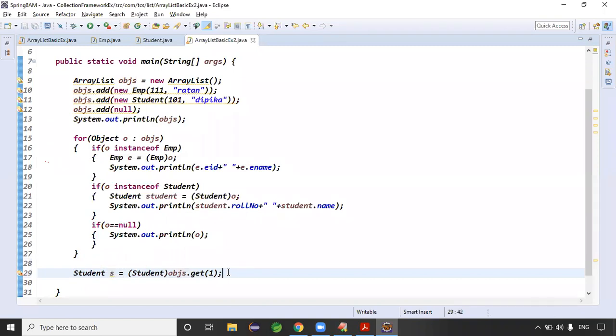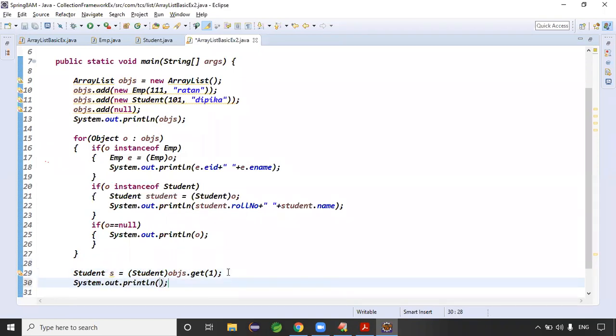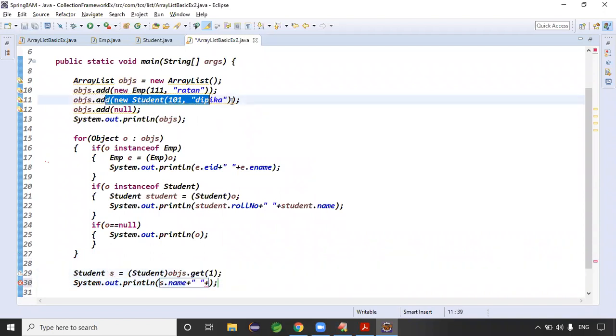Exactly. Guys, see, generally in classes, the faculty will write code like this. At least at that time, we need to understand. One object, you are doing okay, fine. get(1) means I know that here it is a student object. But from an application point of view, if 100 elements are there, get the 66th element.